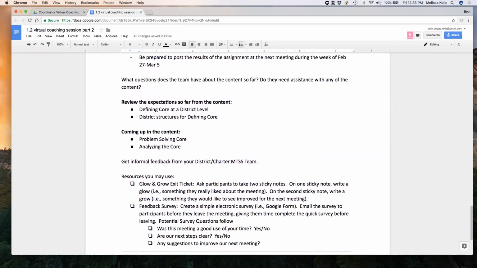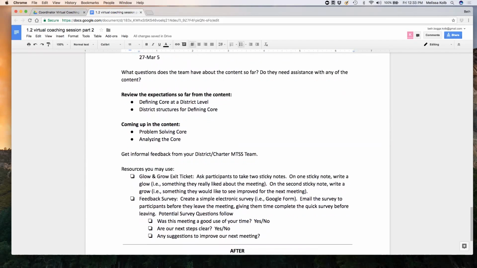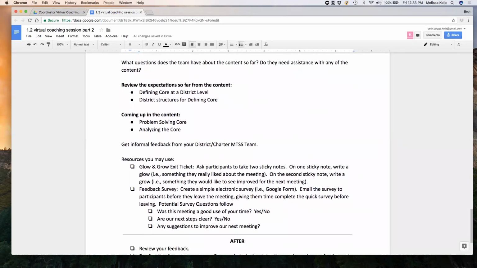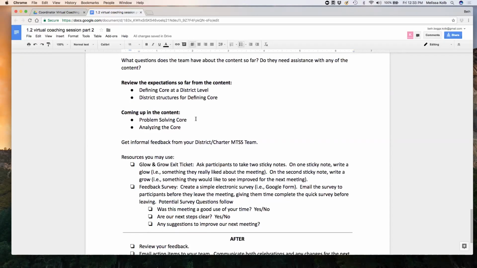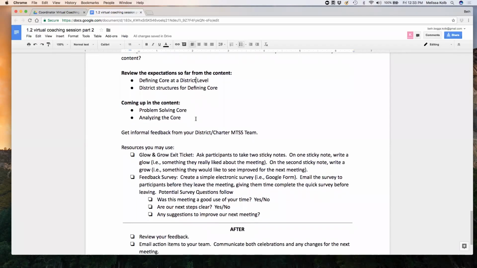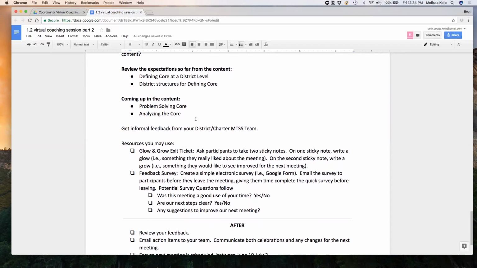And then I think Beth was going to talk about reviewing the... So other things just to think about is defining the core at the district level. You want to review the expectations so far that you've already gotten from the comments. So defining the core and district structures for defining the core are going to be important work. What you'll see coming up in the content is really thinking about how we're problem solving around that core, and then analyzing information that we receive in terms of those assessments. So how are we analyzing the core? How do we know that it's effective?